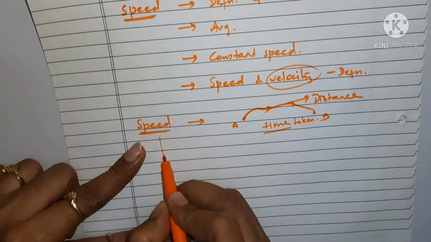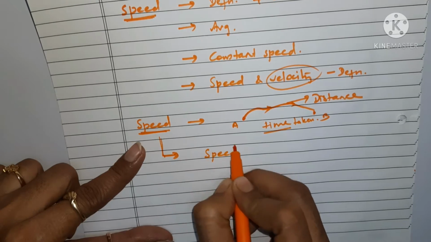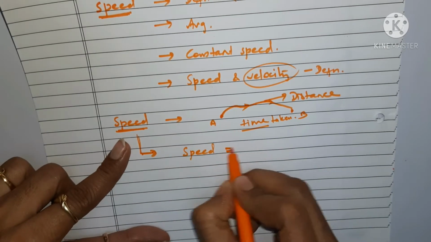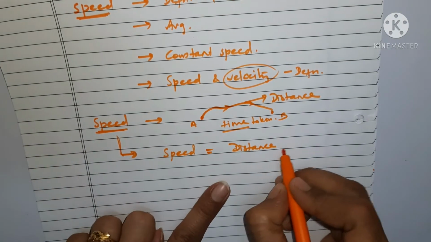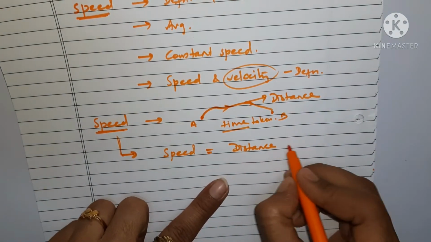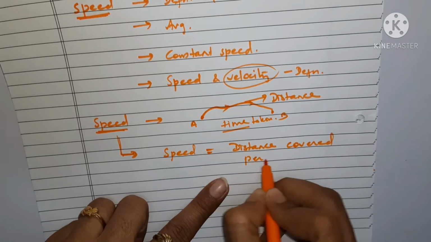So what actually is this speed? How to calculate this speed? We calculate this speed by distance upon time. So distance covered per unit time.